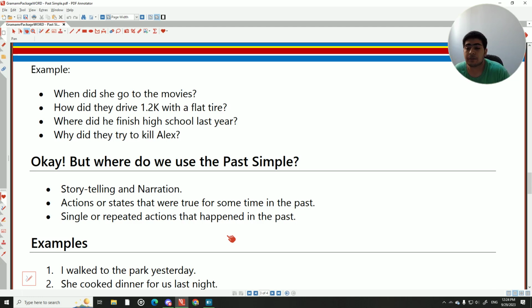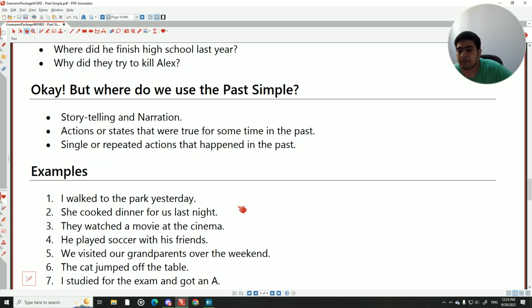We also use it to restate facts that were true in the past, but are no longer valid nowadays. And single or repeated actions that happened in the past. You want to say something used to happen a lot in the past, but no longer.